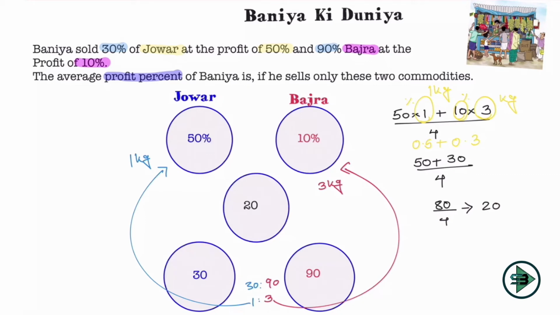So by selling a total of 4 kg, which is jawar and bajra, he is getting a profit of 0.8 kg. Now 0.8 is what percent of 4? That is the profit he is getting by selling jawar and bajra in this ratio and proportion. So 8 by 40 is nothing but 1 by 5. 1 by 5 is nothing but 20%. Again, he is getting the same answer.